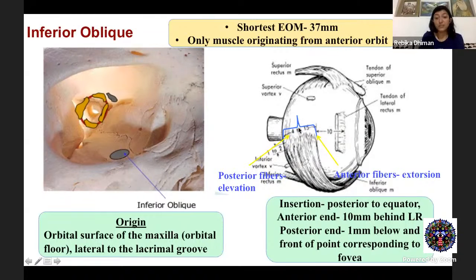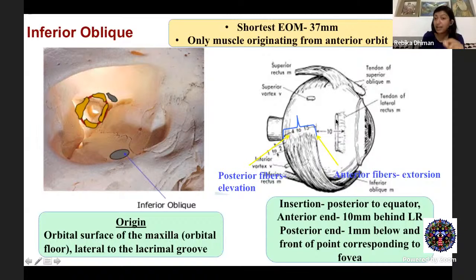Again, the insertion that you see is a fan-shaped insertion. It may vary from 5 to 15 millimeters. Now, the anterior end of this insertion is around 10 millimeters from the lateral rectus insertion. Again, this is important. Why? Because when you have to hook the inferior oblique muscle, you need to plan your incision accordingly. So we plan for an inferotemporal initial incision.